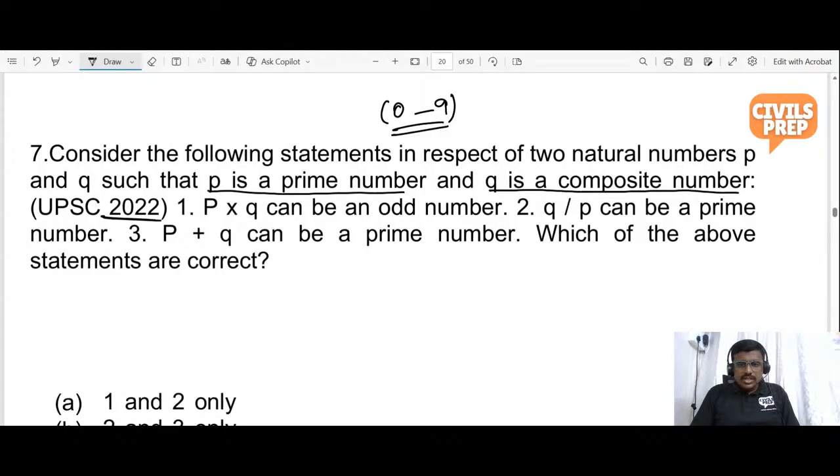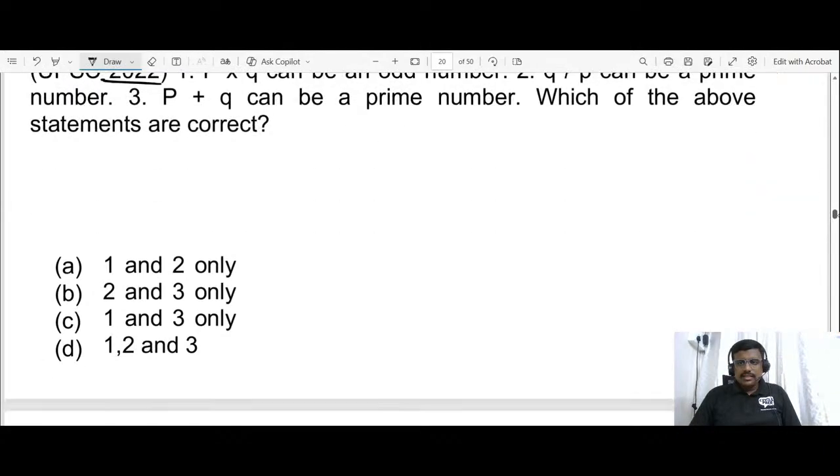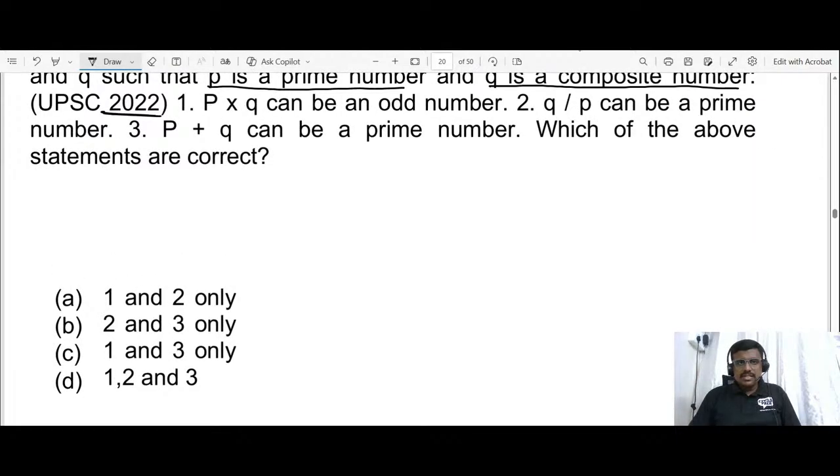Have you solved, Muthuraja, Ashwini, Jayashree? Okay, come. So the options for the question are given; we need to find which of the statements are correct.